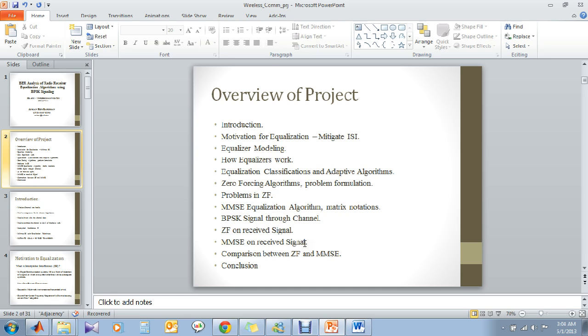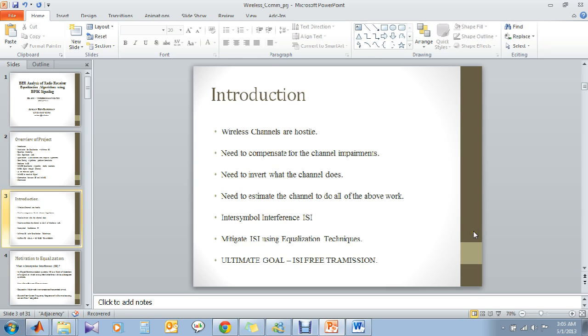What we will do is use a BPSK signal, pass it through an AWGN and Rayleigh fading channel, see its BER performance, and then implement these algorithms and check how these algorithms behave and which one is better amongst them. And finally, we draw a conclusion by comparing the zero forcing and MMSE algorithms.